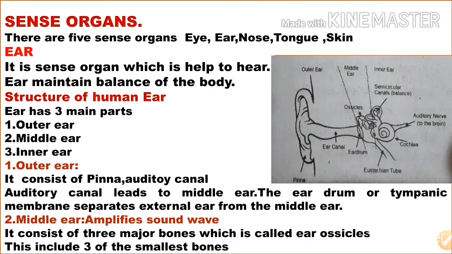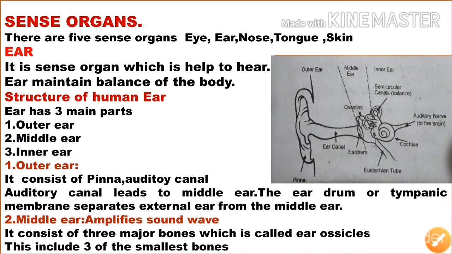We know that it is a sense organ which helps us to hear, and it helps to detect all kinds of sound around you. It also gives balance or equilibrium to our body. Actually, the brain controls all these things, but the brain can't do it by itself. Only with the help of sense organs can the brain do all these functions.